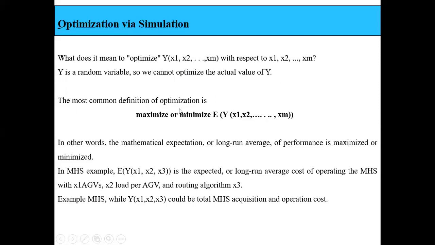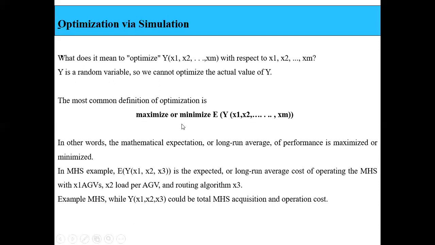So the most common definition of optimization is to maximize or minimize the expectation of the output performance of the input variables x1 to xm, right? So I repeat, what do we mean by optimizing? Optimizing means we are taking the output y of x1, x2 up to xm. We know that the output of a simulation is a random variable and we cannot optimize the actual value of y. So since we cannot optimize the actual value of y, we will be optimizing the expectation of y of x1 to xm, so E of y of x1 to xm.